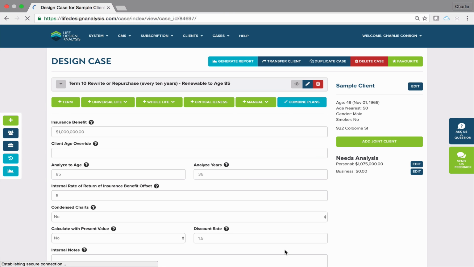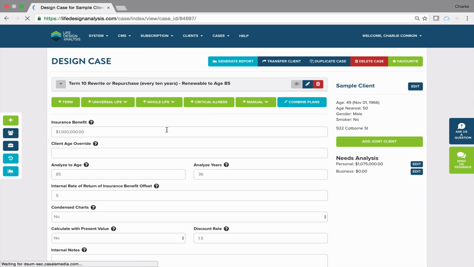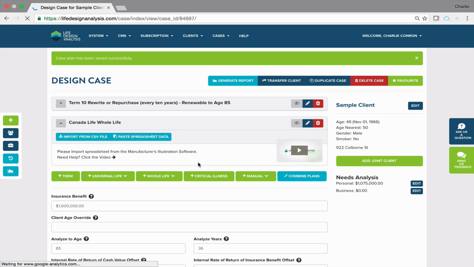So we could do a universal life if we wanted and show, here's how it compares to buying UL right now. I'm going to compare it to a whole life plan. So I'm just going to add a Canada Life whole life here. And you can design whatever you'd like. If you haven't watched it, watch our whole life video to see how you can input different options. You could even use a term rider in here if you really wanted to max it out. But essentially, because I've got the Canada Life software up here, I'm going to do it to a Wealth Achiever. I'm going to do a pay to 100.